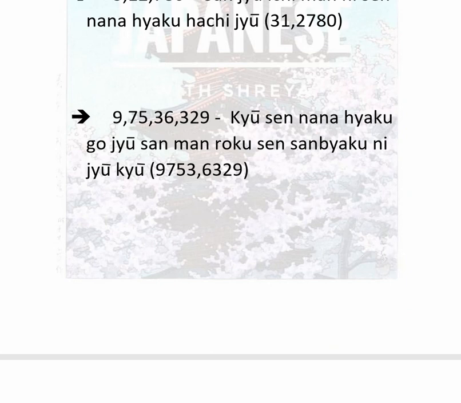Let's see one more example. Let's see this number. Count 4 digits from backward. 1, 2, 3, 4, and put a comma like this. Now form this number. 9,000 is kyusen, 700 is nanahyaku, 53 is gojusan.